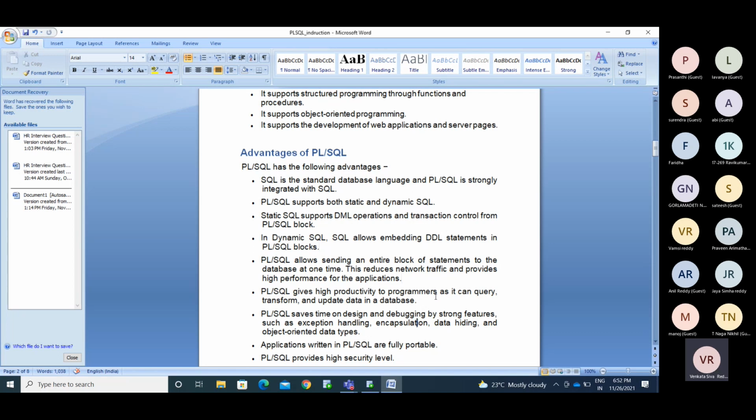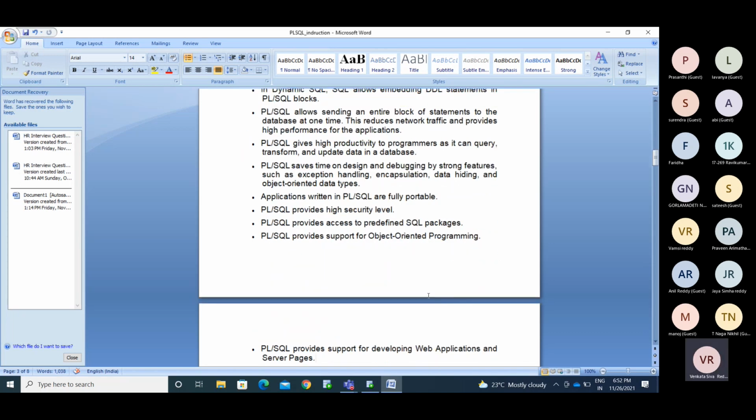Okay, we have other things. PLSQL saves time on designing and debugging through strong features such as exception handling, encapsulation, data hiding, and object-oriented data types. While running code with thousands of lines, if any one of the jobs fails, you will stop the program.